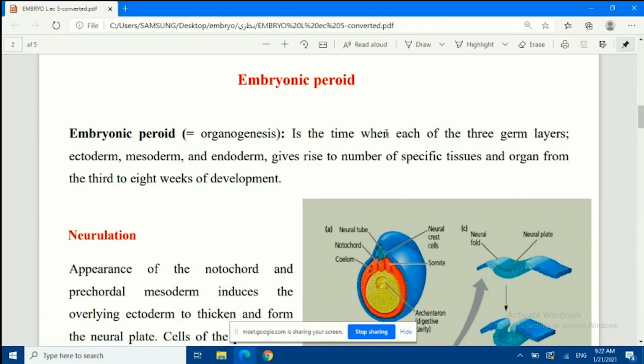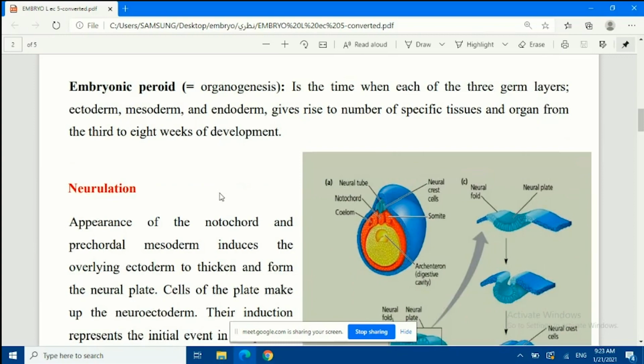So the time when each of the 3 germ layers, look, it says the duration when each of the 3 germ layers, I mean ectoderm, mesoderm, and endoderm, okay? All these germ layers will give rise to a number of specific tissues, okay? And these tissues consequently will form organs from the 3rd to the 8th week of development.